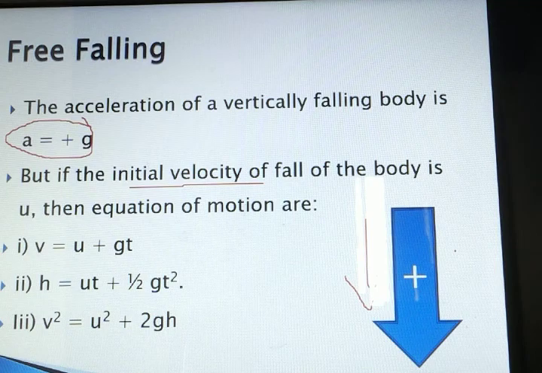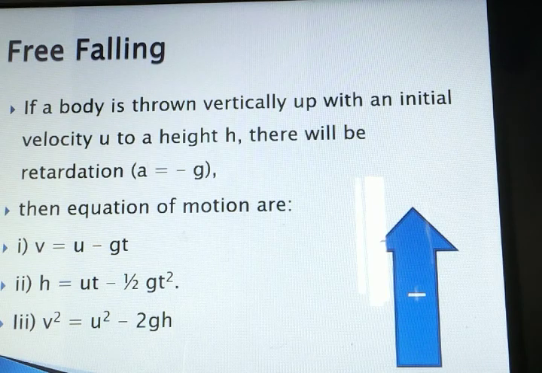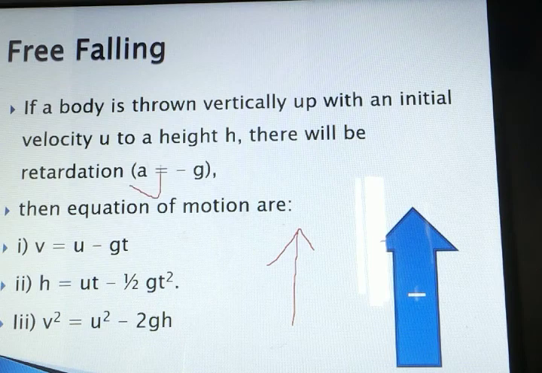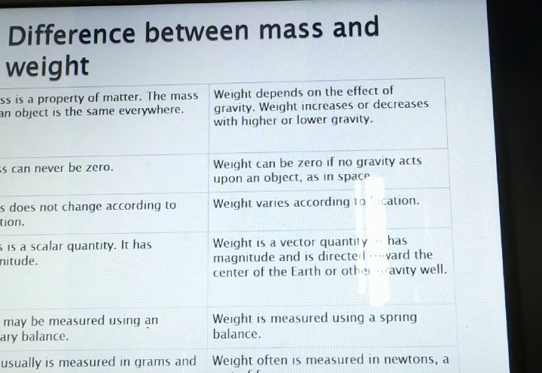Okay, try to understand. Whenever the object is moving towards the gravity, it is taken as plus g towards the ground. Whenever the object is moving against gravity, the acceleration due to gravity's value will go on decreasing. So a is substituted as minus g. Again, the equations will be v is equal to u minus gt, h is equal to ut minus half gt square, v square is equal to u square minus 2gh.